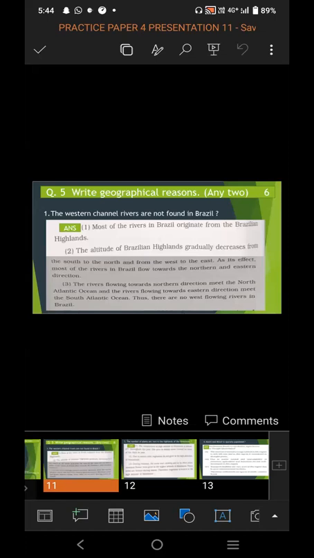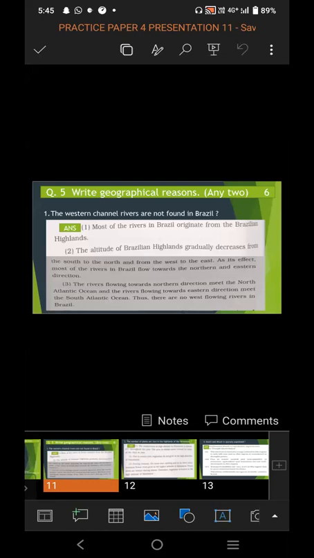Third point, the rivers flowing towards the northern direction meet the North Atlantic Ocean, and rivers flowing toward the eastern direction meet the South Atlantic Ocean. Thus, there are no west flowing rivers in Brazil. So in this way, because of this main reason, the Western Channel rivers are not found in Brazil.